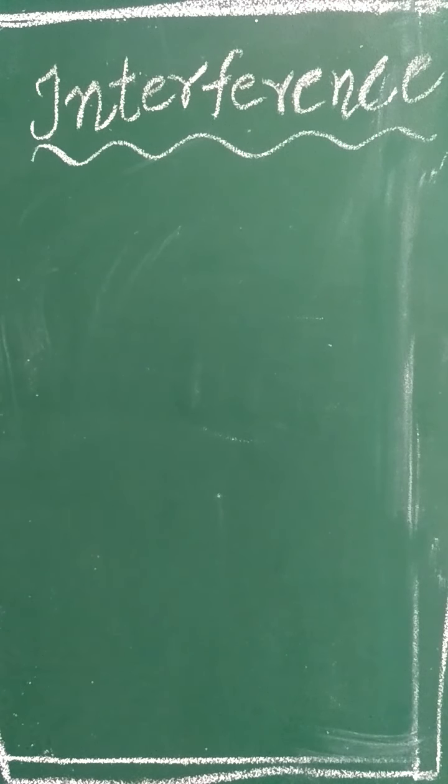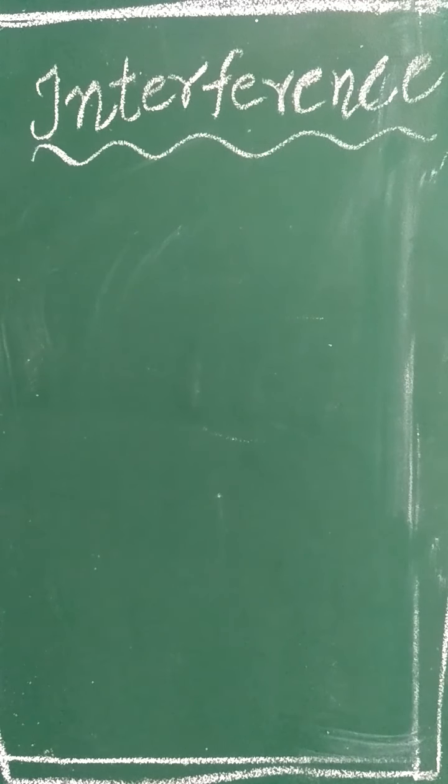Welcome to today's concept, interference. Interference means modification of intensity due to the superposition of the waves. First of all, we have to know some basics about our first unit, that is interference and diffraction.